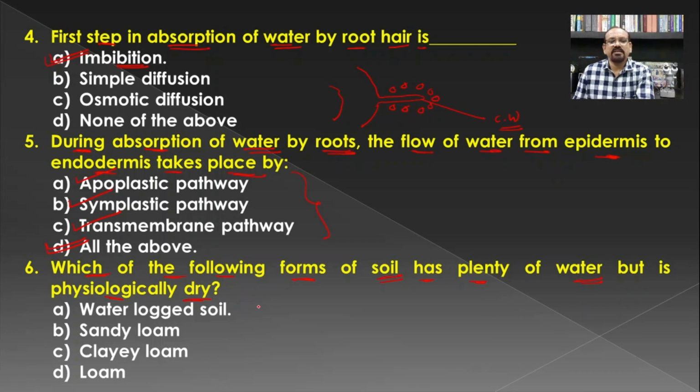In such cases, the soil contains ample water, but the roots are unable to absorb it. Hence, a condition with poorly aerated soil but ample water is considered physiologically dry soil, and hence A is the correct answer for this question.